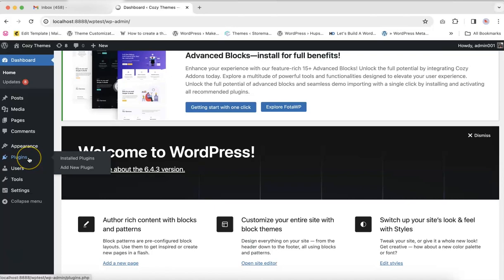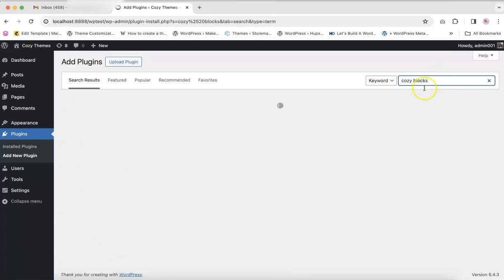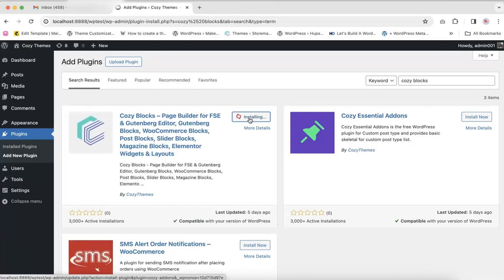Okay, heading over to the plugins tab and go to the add new plugin section and search for our plugin, Cozy Blocks. So this is our plugin. Now let's install it. It may take up to a few minutes. And here we go. Let's activate our plugin.